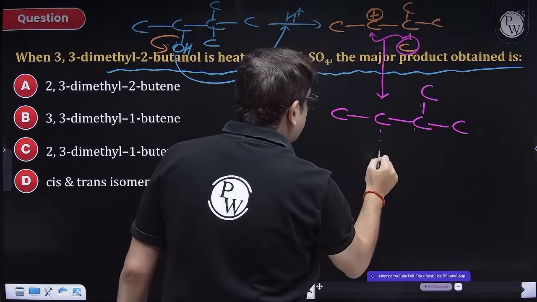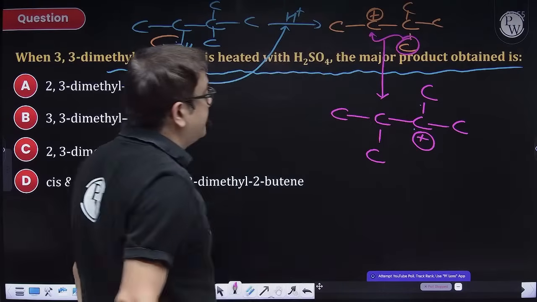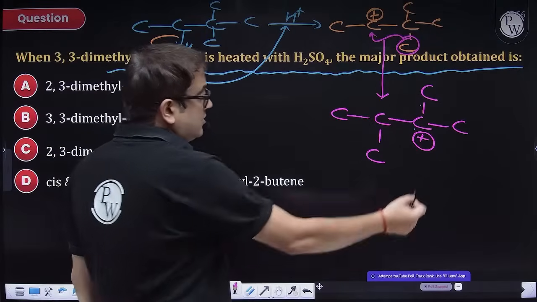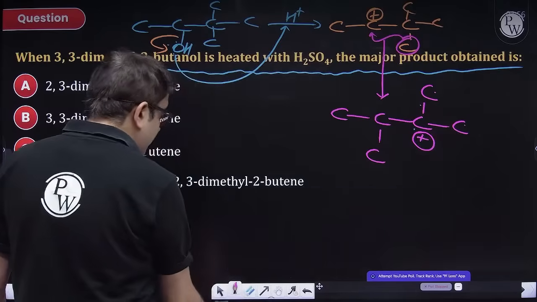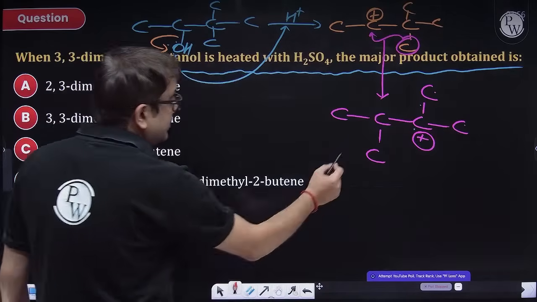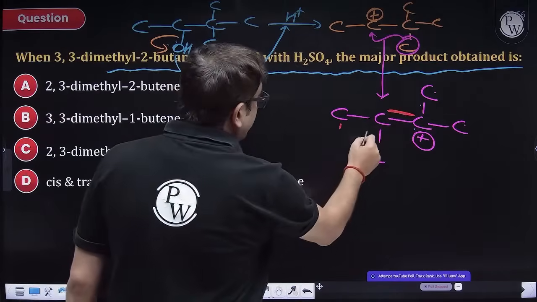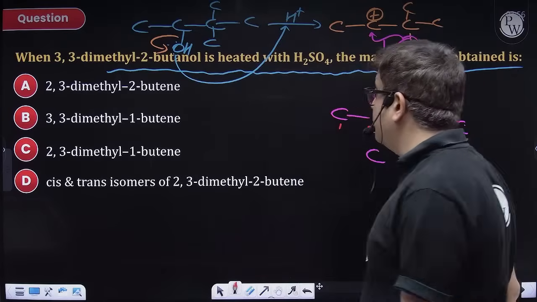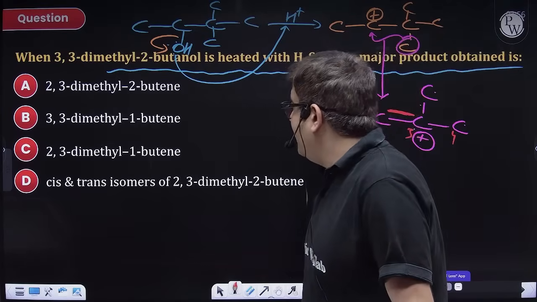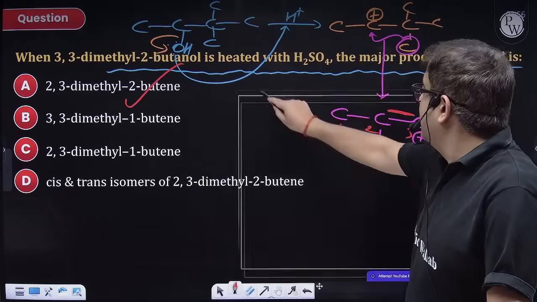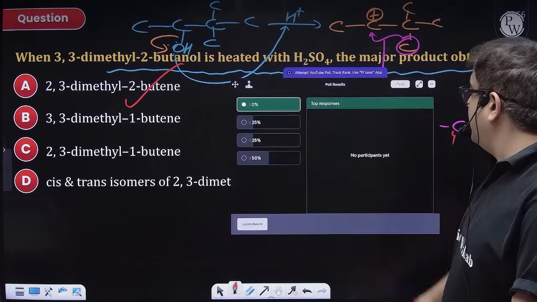This will be introduced here, but plus will be here. And after that you will undergo dehydration. So this is also beta, this is also beta, but what beta will produce a stable alkene? So this beta will produce a stable alkene. So my answer will be 2,3-dimethyl butene, option A will be your right answer. I hope it is clear.